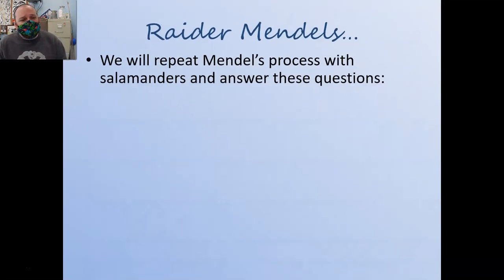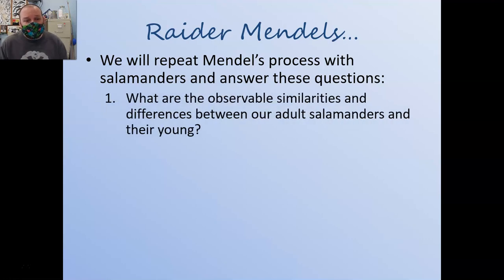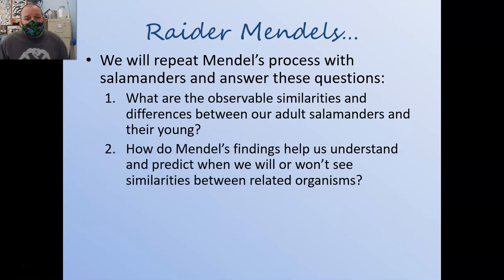And so how are we going to remember him? Well, we're going to do similar stuff. In class, we're going to repeat some of his processes with our salamanders and answer several questions. The first question, we're going to look at the offspring and we're going to look at the parents, and we're going to see how they're similar and different from one another. Do the offspring look just like the parents, or is there some variation there? And we're going to try to figure out at least what we have in front of us and make those observations. Then we're going to use Mendel's findings to help us discuss why we do or don't see things that look just like their parents.